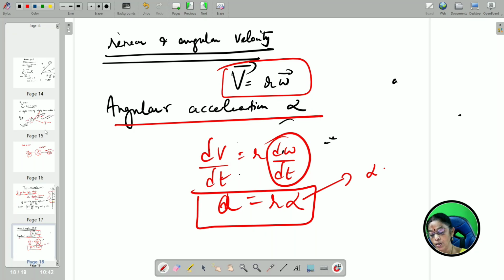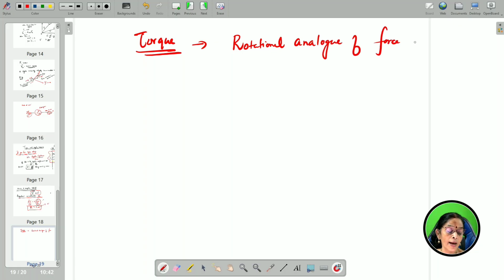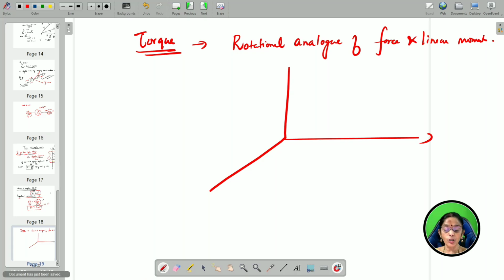So, now coming back to torque. Torque is nothing but the rotational analog of force. Now I am going to consider a rigid body. I do not need to definitely draw it. I am going to consider one such particle of the rigid body, that is point P. So torque is going to act on the particle P, whose position vector is r vector over here.